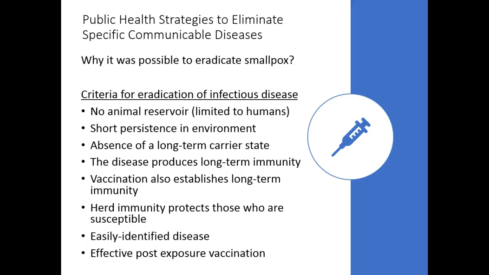Here are the criteria for eradication of infectious diseases. First, there's no animal reservoir. It's limited to humans. There's short persistence in the environment. Absence of a long-term carrier state. The disease produces long-term immunity. Vaccination also establishes long-term immunity. Herd immunity protects those who are susceptible. The disease is easily identified. And post-exposure vaccination is effective. Let's look at smallpox as an example for these criteria.